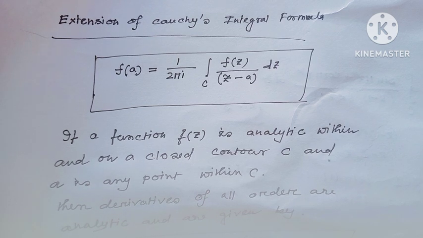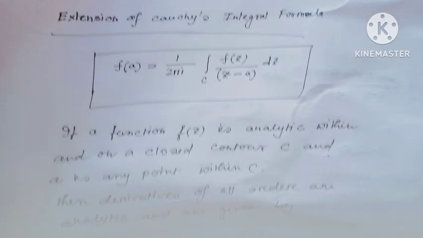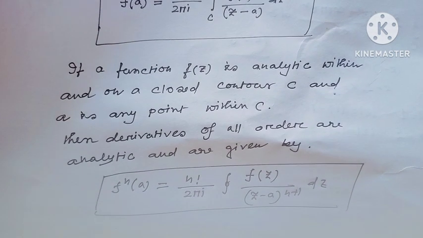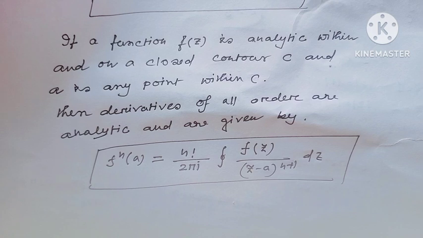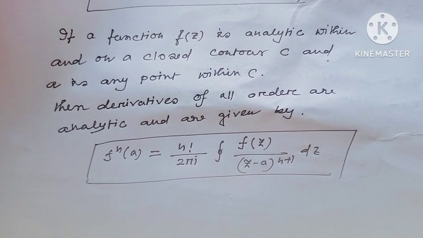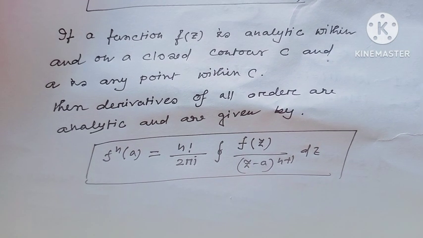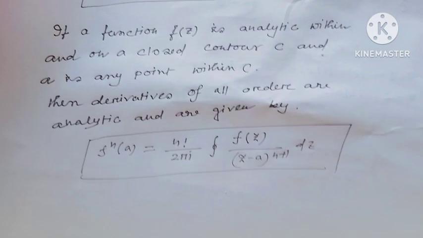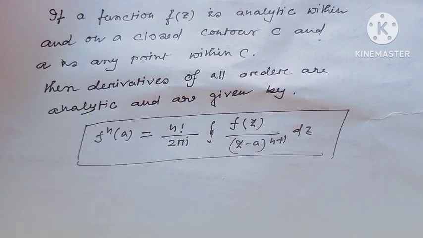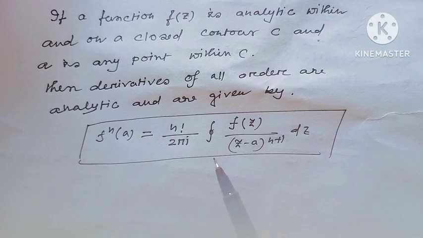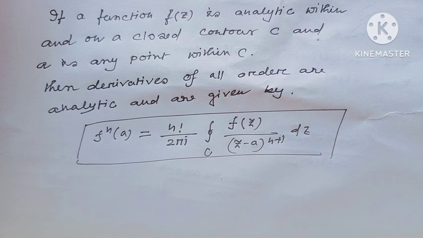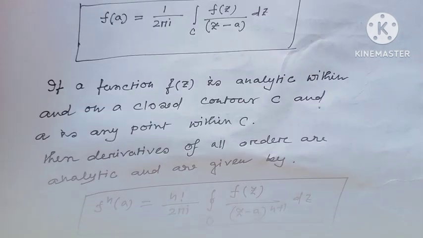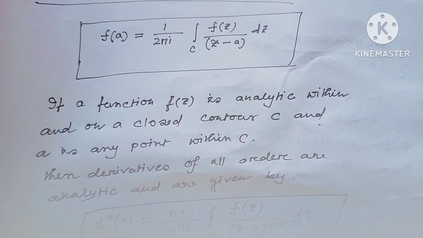Today I will see the extension of Cauchy's theorem, which is, if a function f(z) is analytic within and on a closed contour C and A is any point within C, then derivatives of all orders are also analytic, and given by f^(n)(a) equals n factorial over 2 pi i, integration over C of f(z) over (z minus a) to the power n plus 1 dz. This is our today's goal of this lecture.